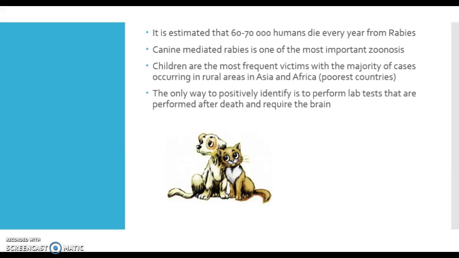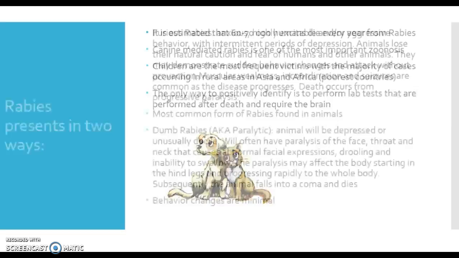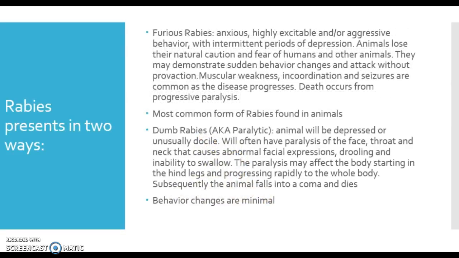The only way to positively identify the virus is to perform lab tests that are performed after death and require the brain. There are currently no tests available to diagnose rabies on a live animal or human. Rabies presents in two ways: furious rabies, which is the most common form of rabies found in animals, and paralytic rabies, also known as dumb rabies, where the behavior changes are quite minimal.